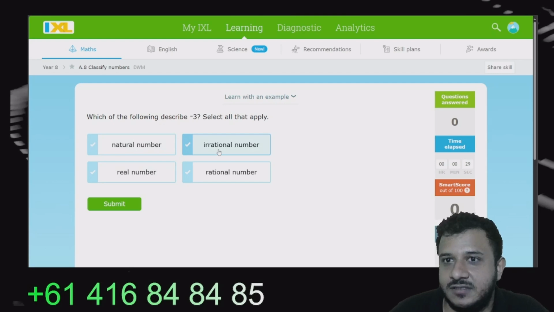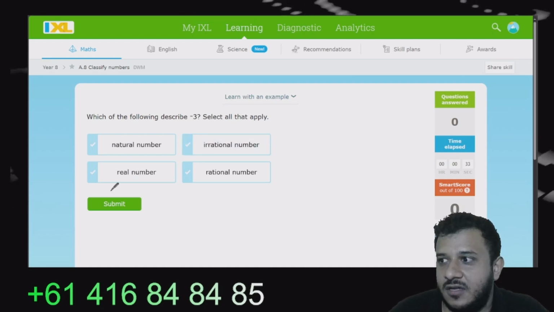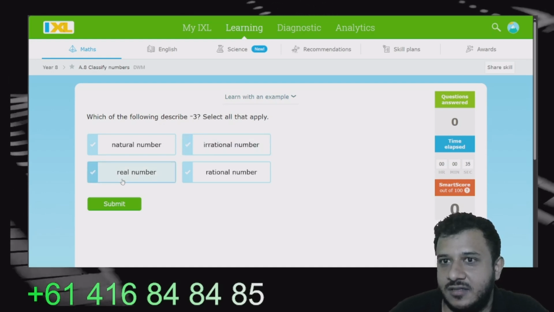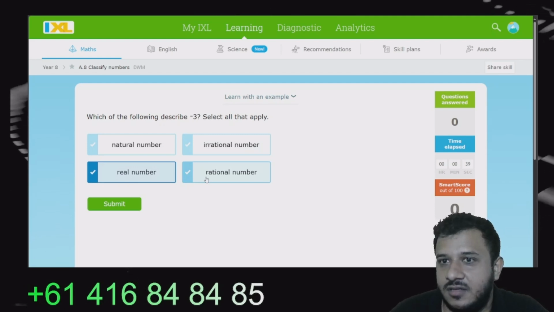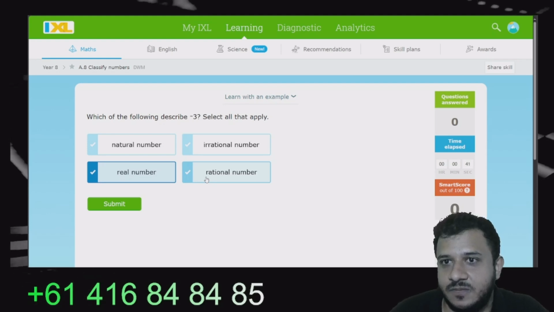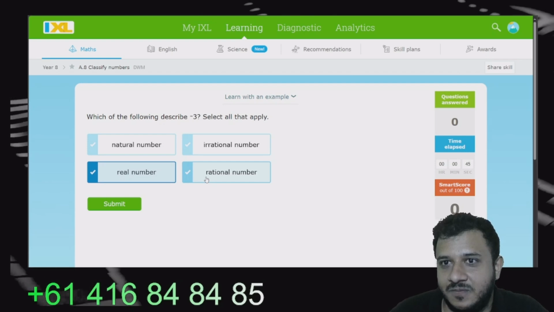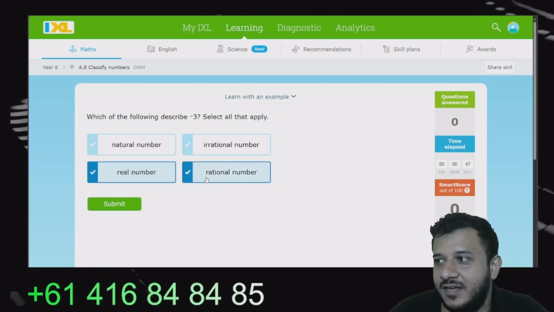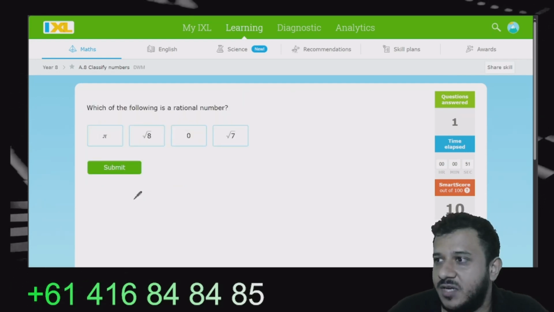Irrational? Real? Yeah, real number. Is it a rational? Yeah. It's in the family of rational as well. Well done. Good job.